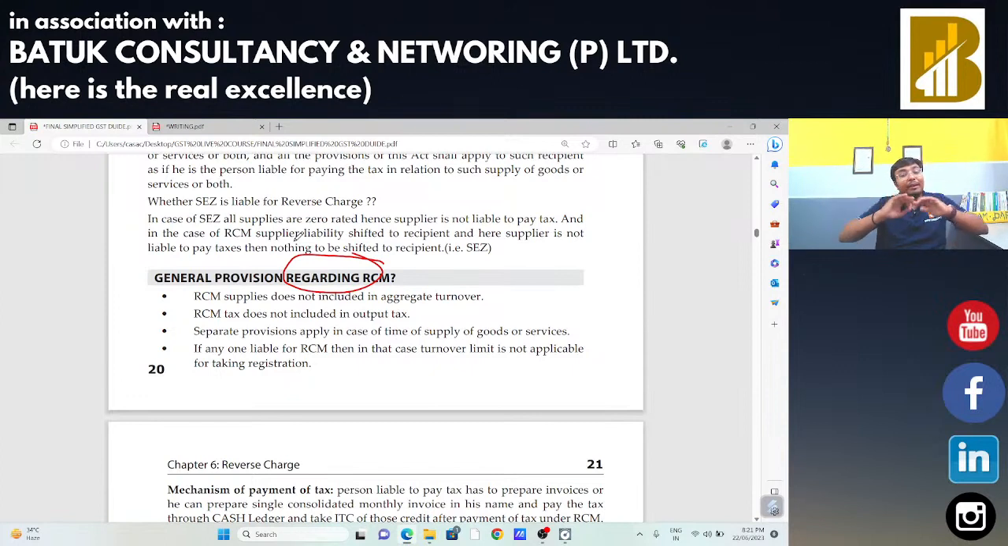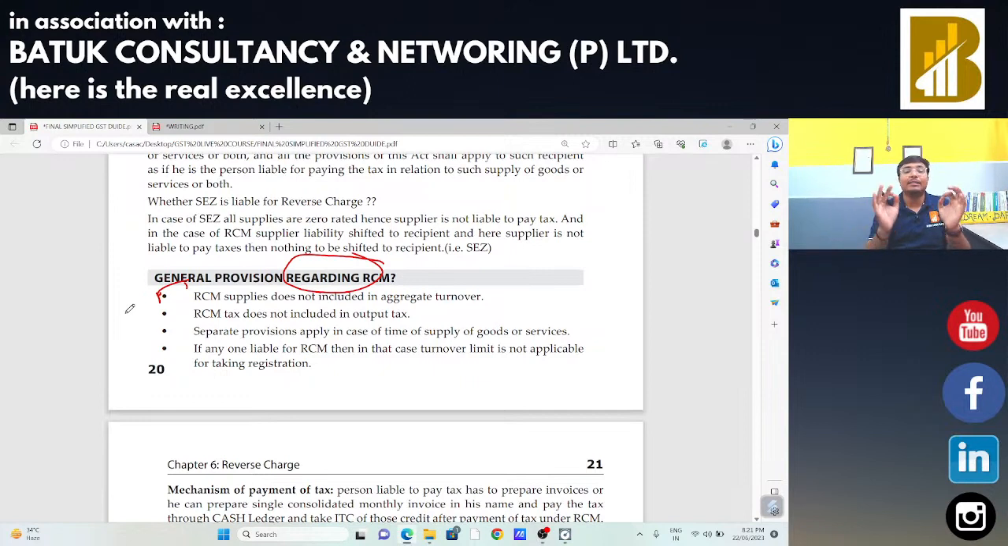So whenever I make any payment of tax under reverse charge, that will not be included in my aggregate turnover. Suppose my sale is 10 crore rupees and I am going to make the payment of reverse charge on 1 crore rupees. In that case, that 1 crore rupee will not be included in calculation of my aggregate turnover. So the first point is this.